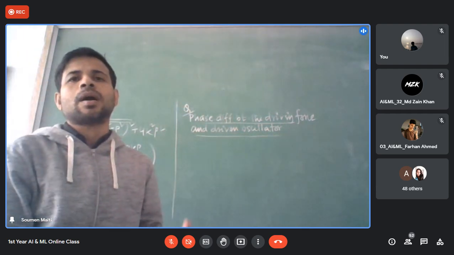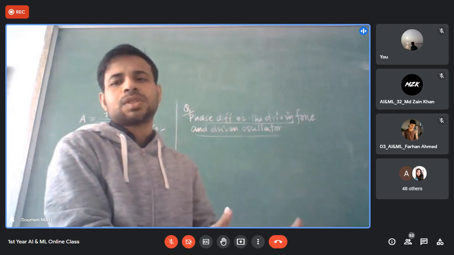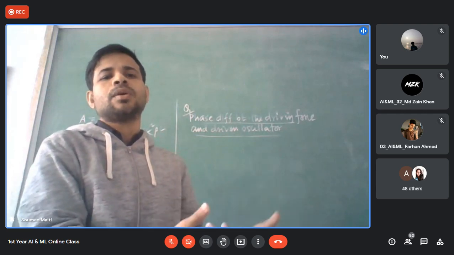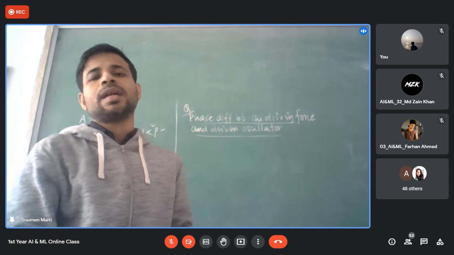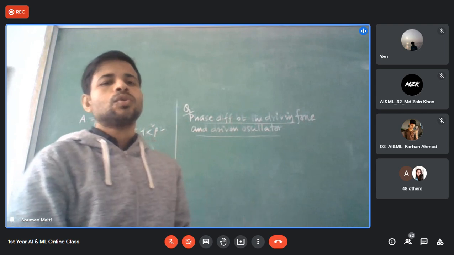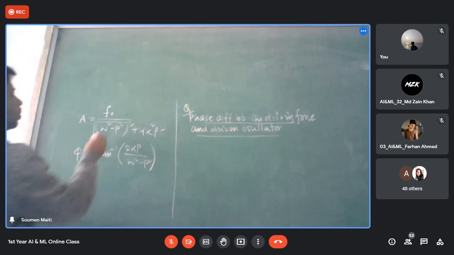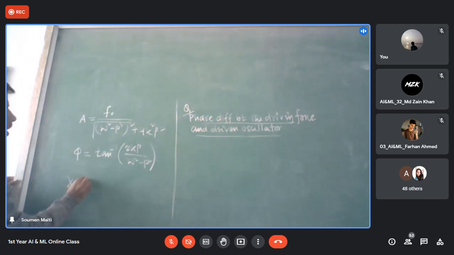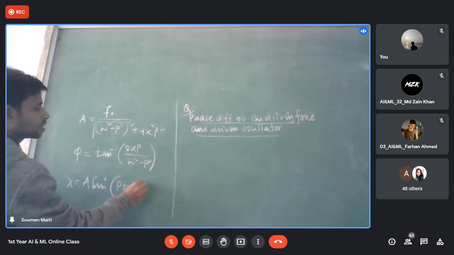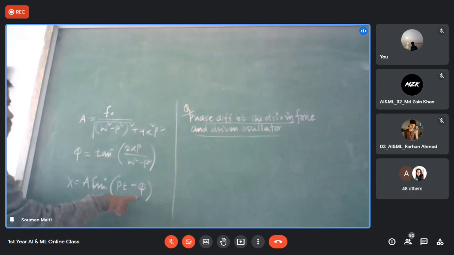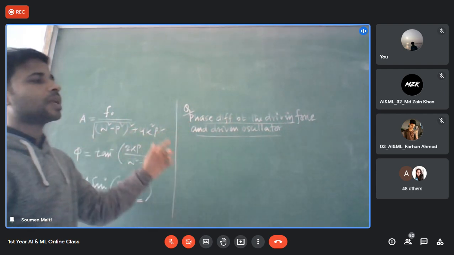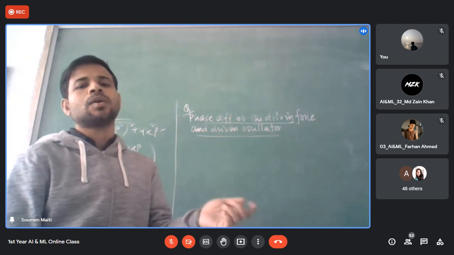Driving force means the force you are applying from the outside, which is nothing but the periodic force. And driven oscillator means the oscillator which is showing the forced oscillation. So in the sine term, we have already written x equal to a sin(pt minus phi). So obviously we have to find out the value of this phi. This phase difference is nothing but this quantity.